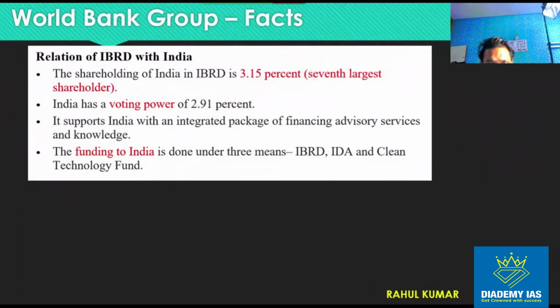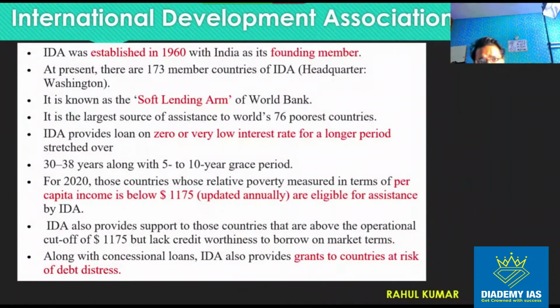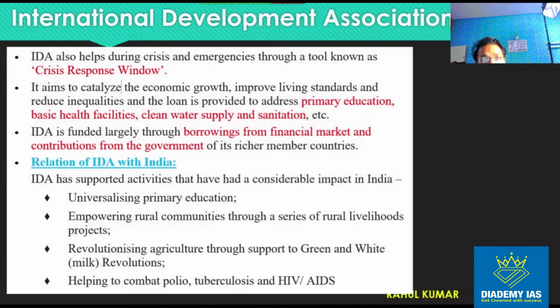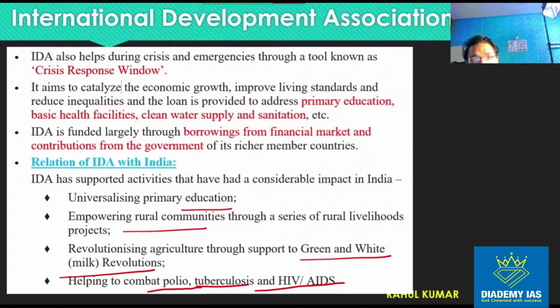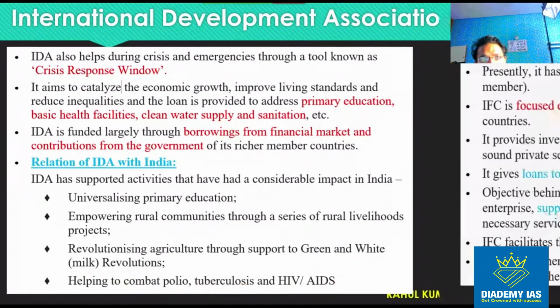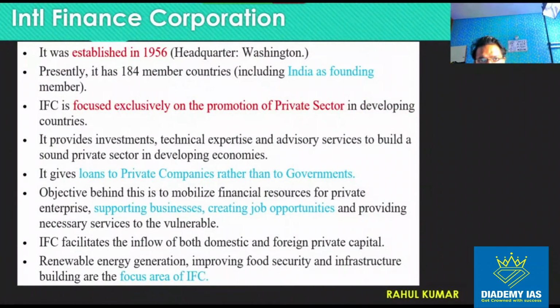Then the International Development Association is also a soft lending arm. This also provides zero or very low interest rates for a long period of time, right? This has been contributing to India in education, rural development, the green and white revolution, HIV/AIDS, TB, polio, right? So this has been contributing to India also.